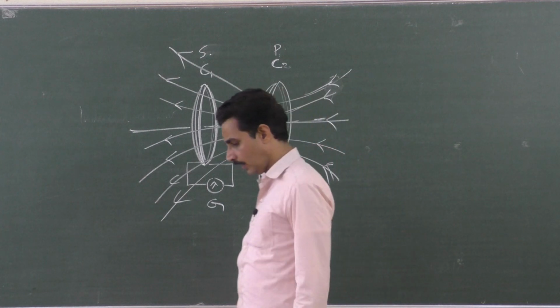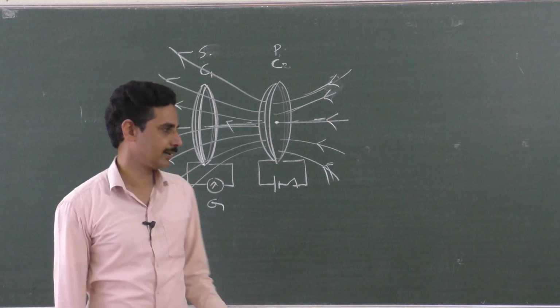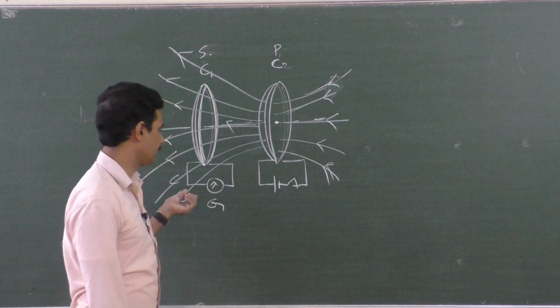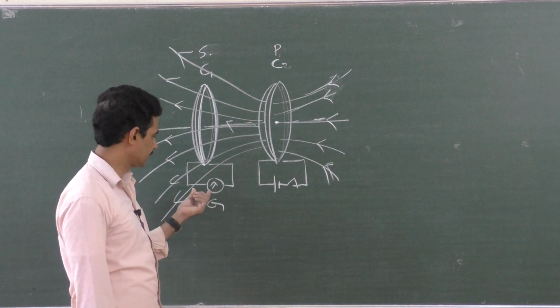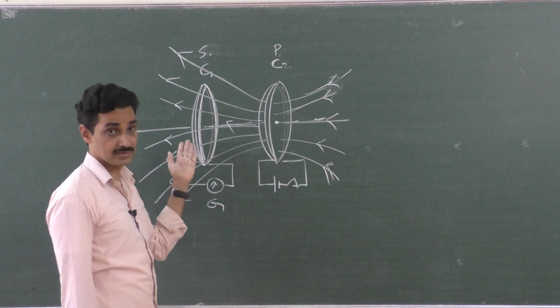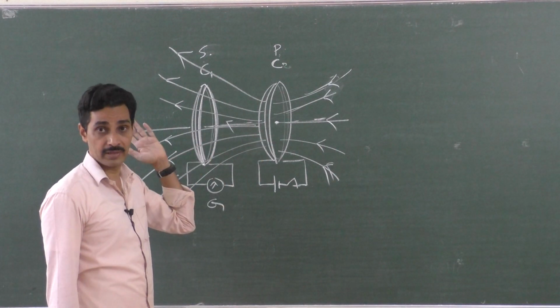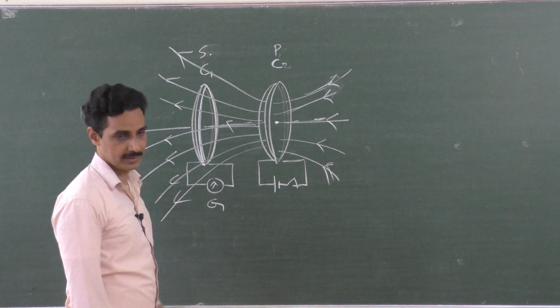Now, suppose you have 2 coils. One coil is connected to a battery with a switch. Another coil is placed in the neighborhood of the first coil, that is the primary. The secondary is placed very close to it. It should be very close because the magnetic field lines should be passing through this coil. You shouldn't keep this somewhere away and then say that no induced current flows. So this should be with the galvanometer.